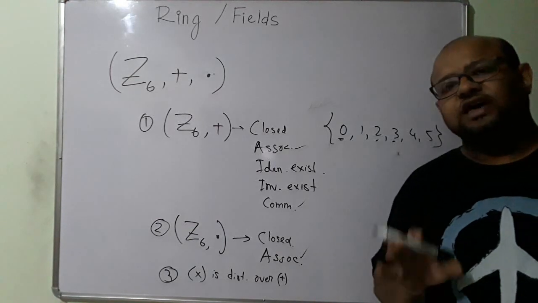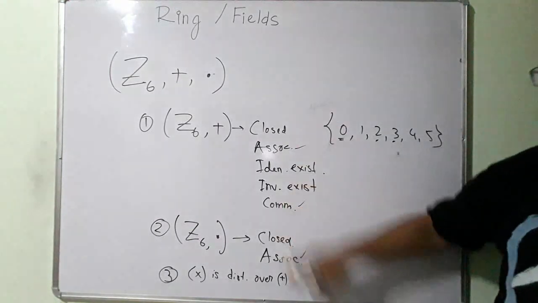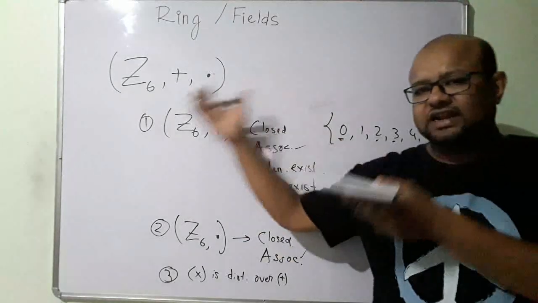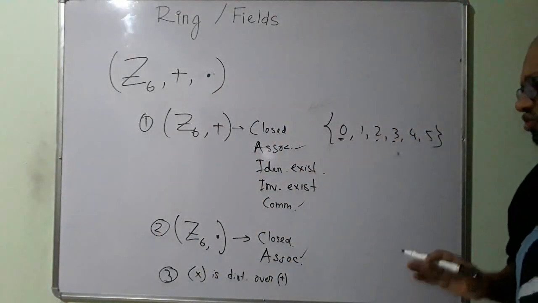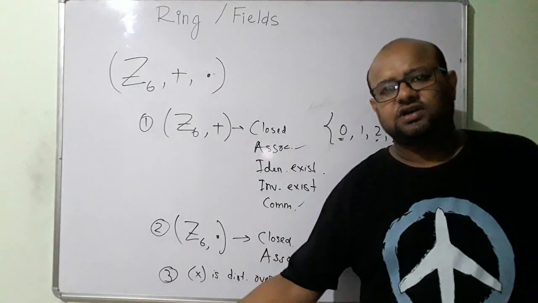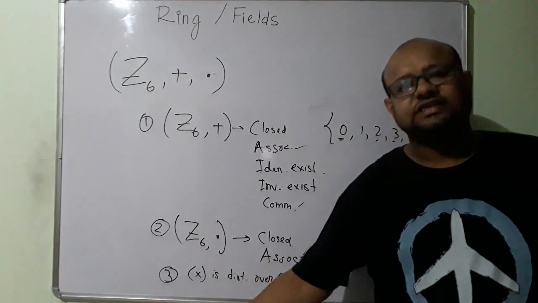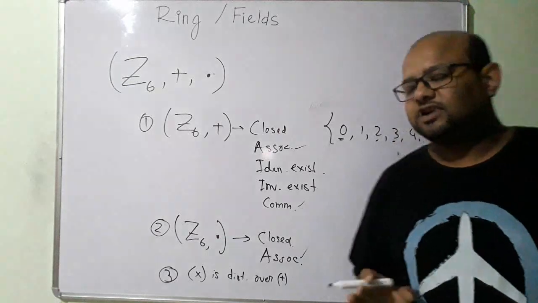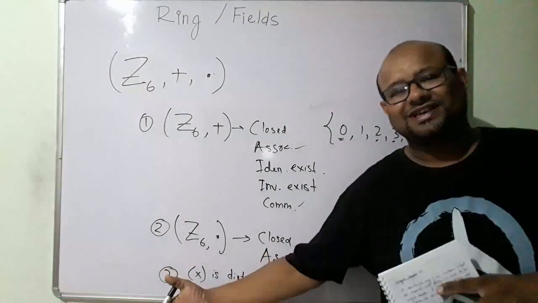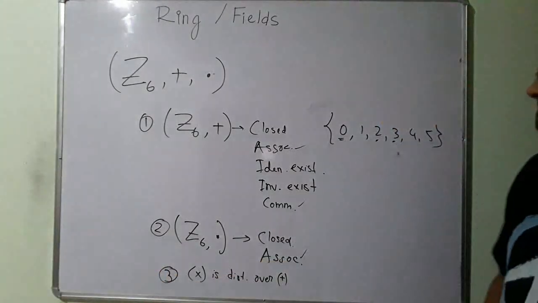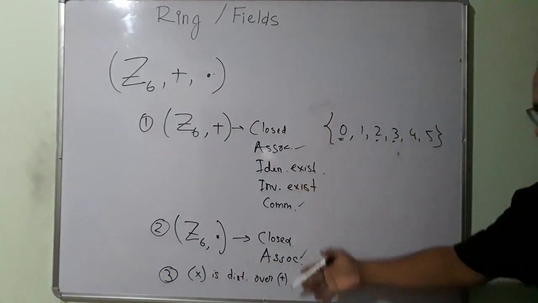Right now I am asking you to take my word for it, because otherwise I would have to spend a class doing modular arithmetic. This is beyond the scope of this course. Arithmetic is a prerequisite for abstract algebra. You cannot do abstract algebra without knowing arithmetic. So yes, these are satisfied.